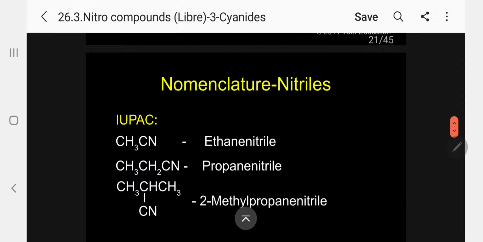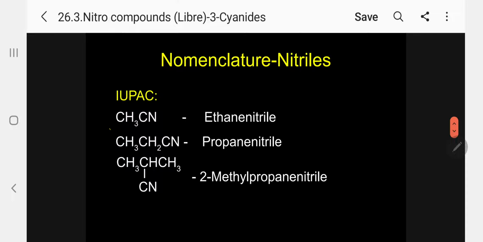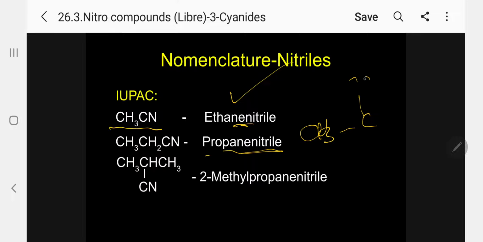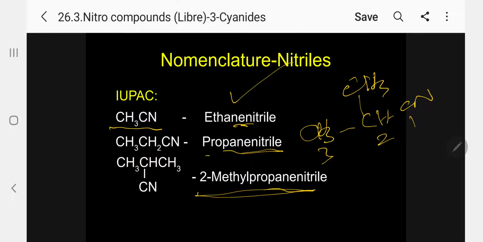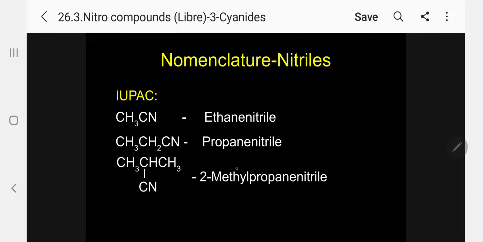Next, coming to the IUPAC name, CH3CN, methyl cyanide, common name; ethane nitrile. We are retaining E. Please follow. Nitrile starts with a consonant, so retaining E. This is propane nitrile. And this I can write this way, then you can easily understand: CH3, CH, CN. So 1, 2, 3. So 2-methyl propane nitrile. Please follow.